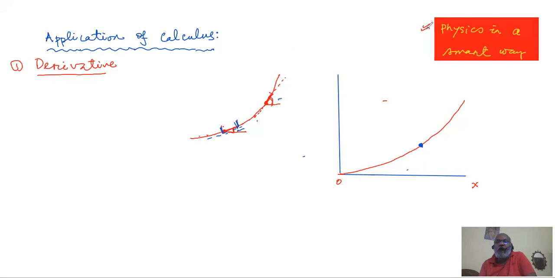So if you cannot find a slope, because a particular point cannot give you any angle, you will be forced to consider a small portion of the line, and try to join these two extreme points in the close neighborhood of the point where you are asked to find the slope.